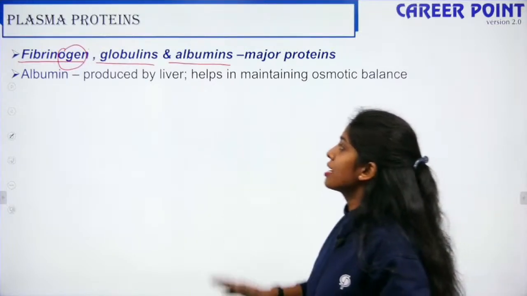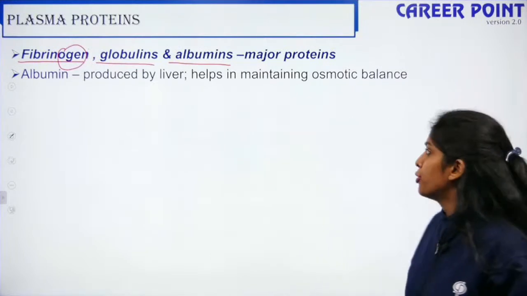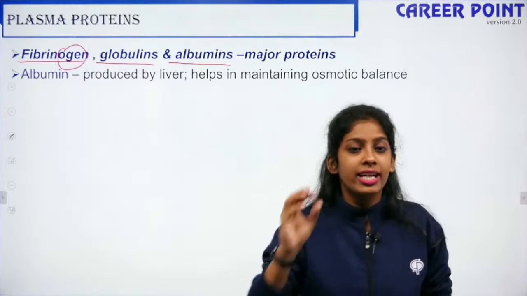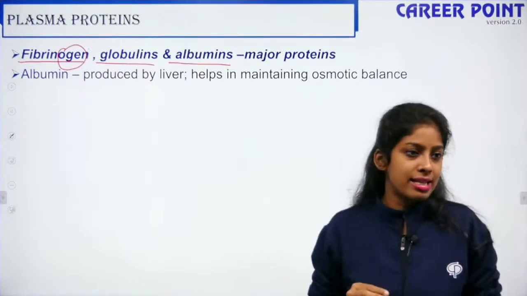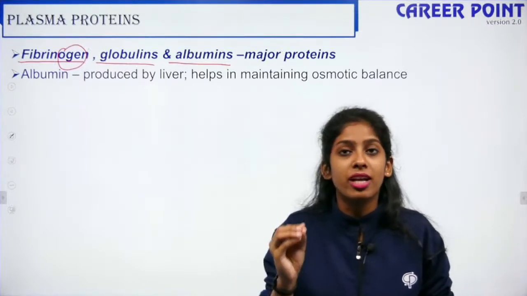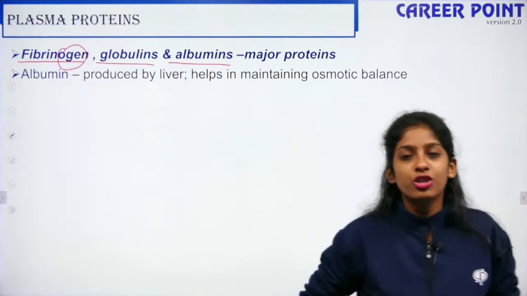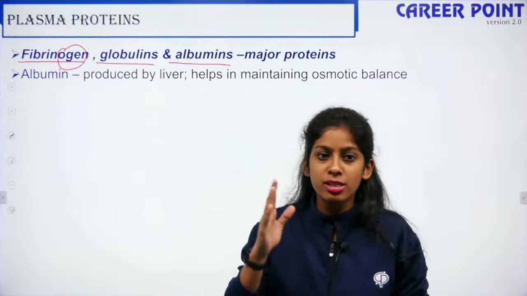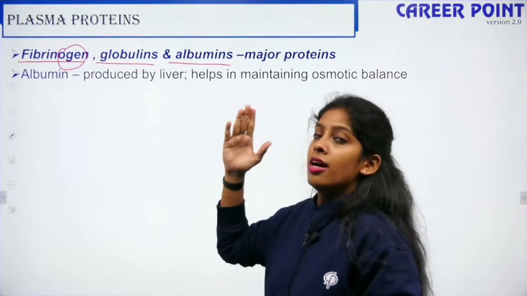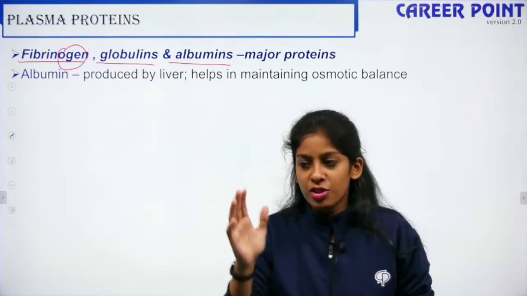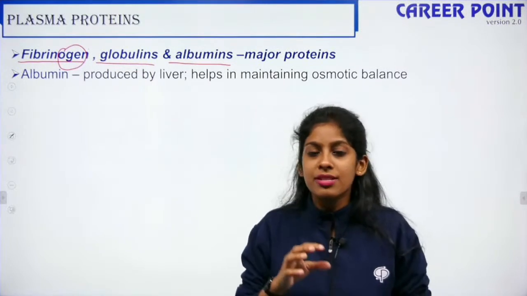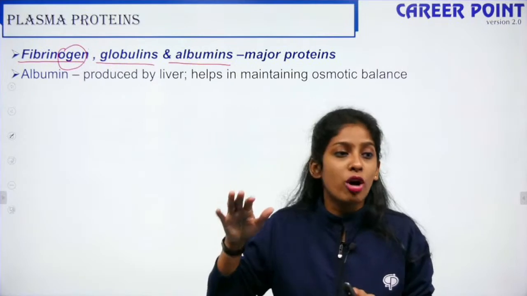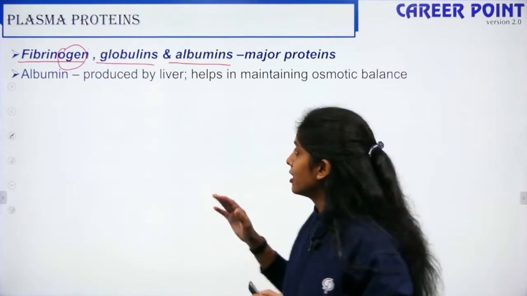The first one is albumin. Albumin is produced by the liver and it helps in maintaining the osmotic balance. It helps in maintaining the fluid balance so that the body fluid level does not change. That is the function of albumin. We are talking about plasma proteins, globulins, fibrinogen and albumins, and first we are talking about albumins. Albumins are produced by the liver and used to maintain the osmotic balance or fluid balance in the body.